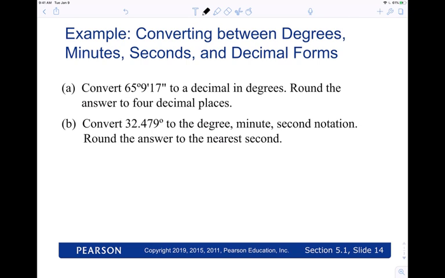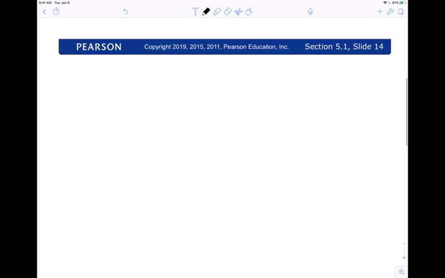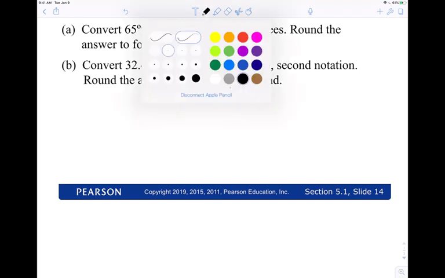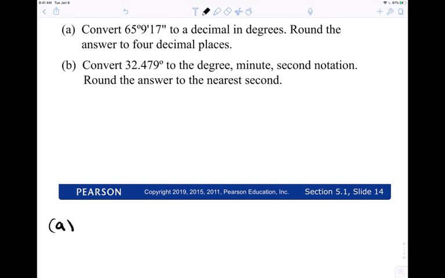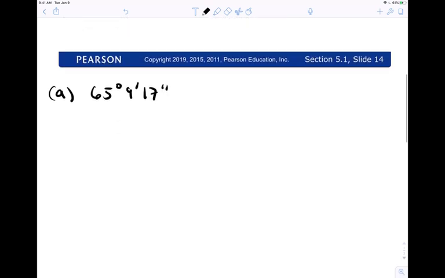Okay, so convert 65 degrees, 9 minutes and 17 seconds to decimal degrees. We're looking at part A. I'm guessing you're going to turn the minutes and seconds into decimals. So part A, we have 65 degrees, 9 minutes, and 17 seconds, right? We want to convert that to decimal degrees. 65 degrees is already in degrees, so we're just converting the minutes and seconds to decimals.